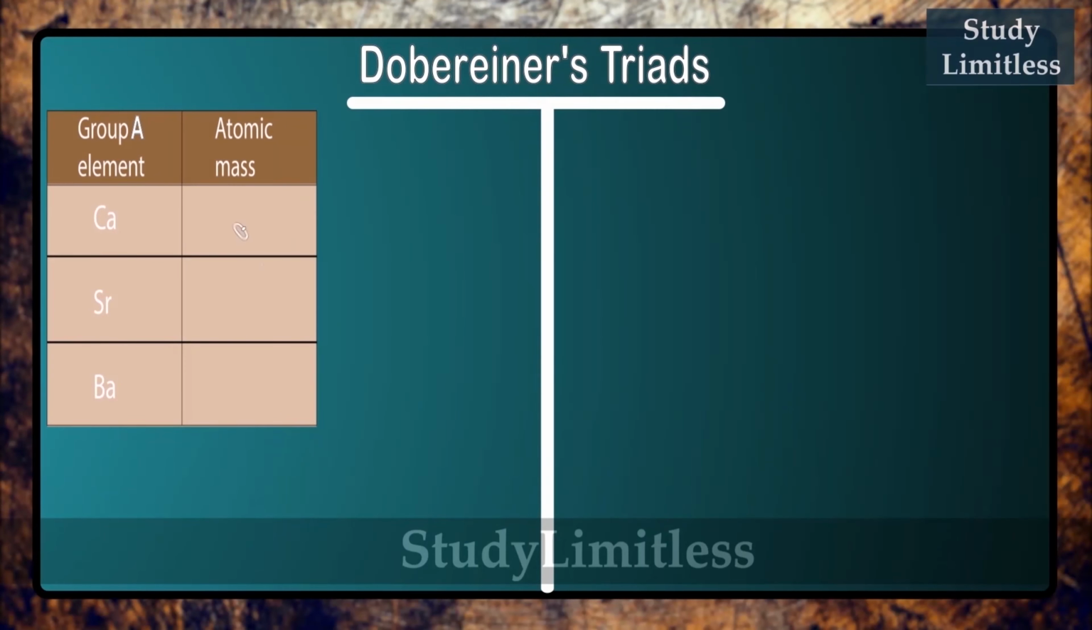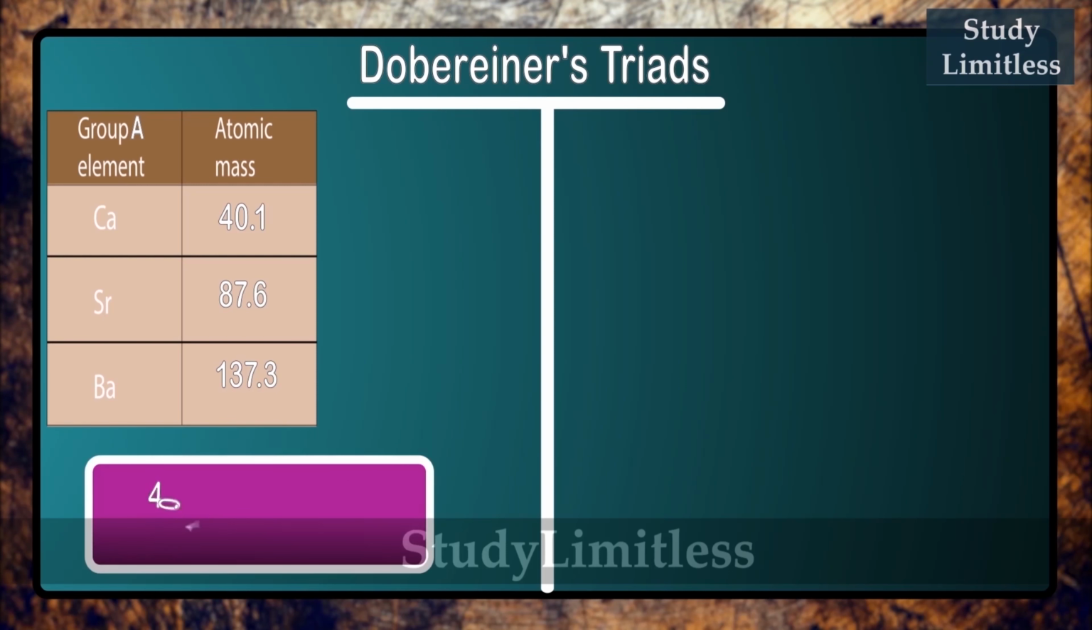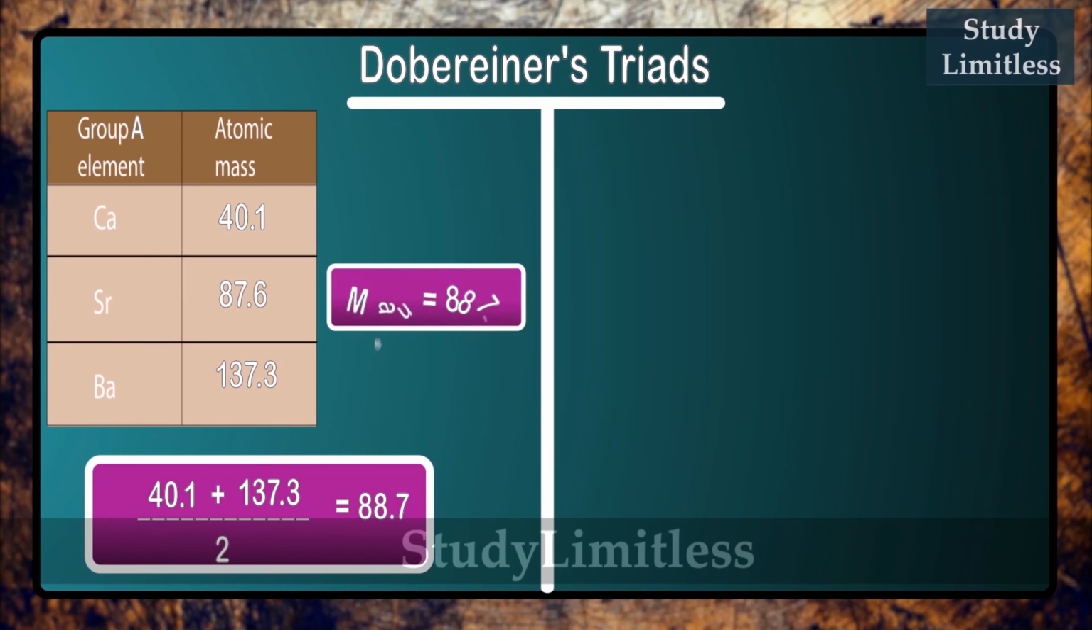Here, the atomic mass of calcium is 40.1, the atomic mass of barium is 137.3, and the atomic mass of strontium is 87.6. Now, let's take the arithmetic mean of calcium and barium. So, the atomic mass of calcium is 40.1 and the atomic mass of barium is 137.3, divided by 2, and what you get is 88.7. Now, let's compare the arithmetic mean that we have got to the atomic mass of strontium. And we can see they are almost equal.